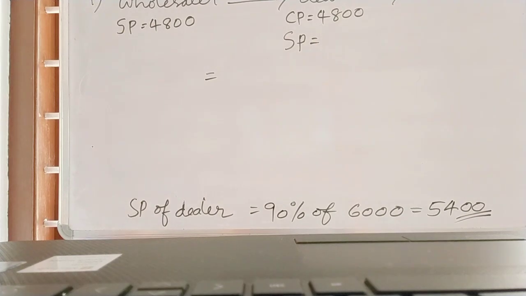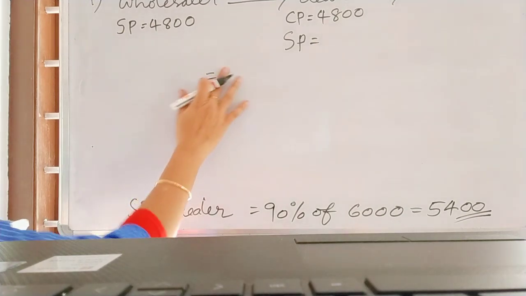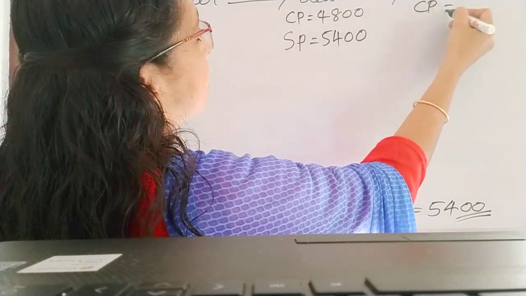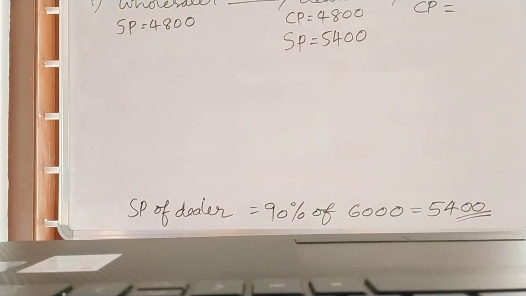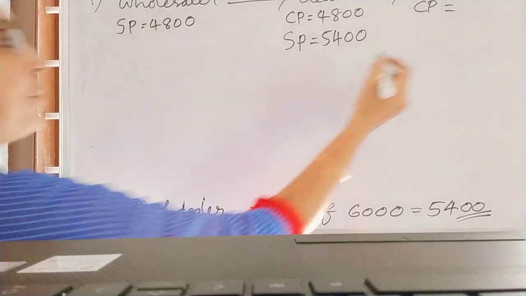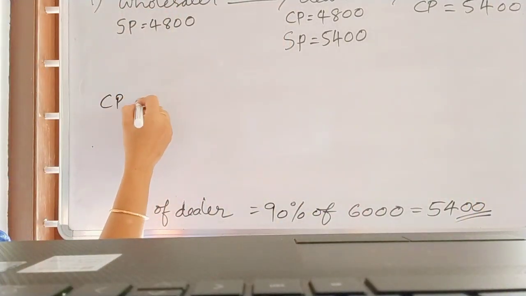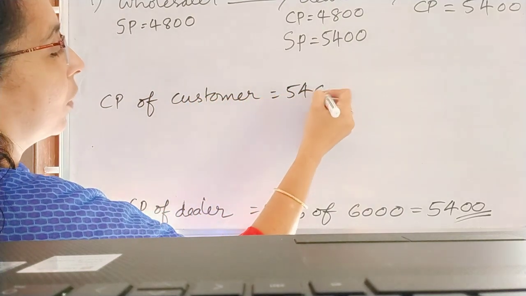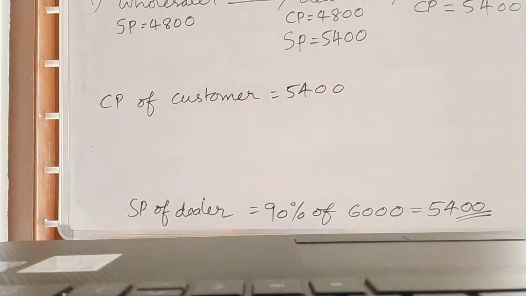Got 5,400? Yes, 5,400. So what about the CP of the customer? 5,400. Write down: CP of customer is equal to 5,400. Again read the question.